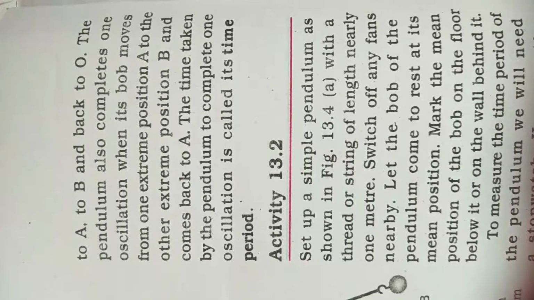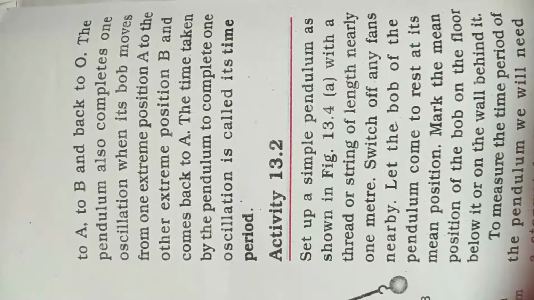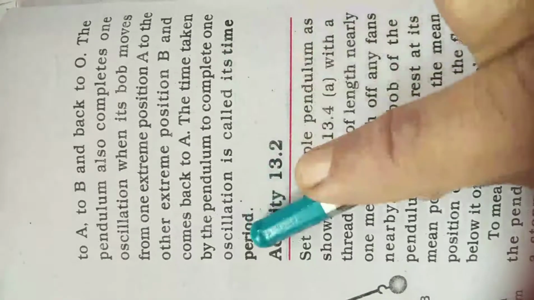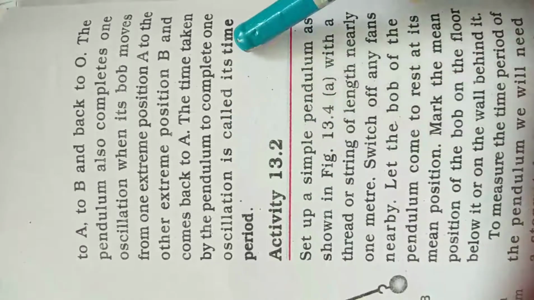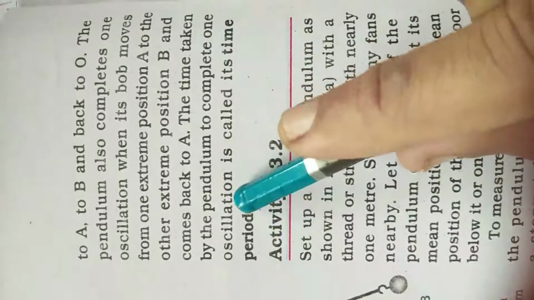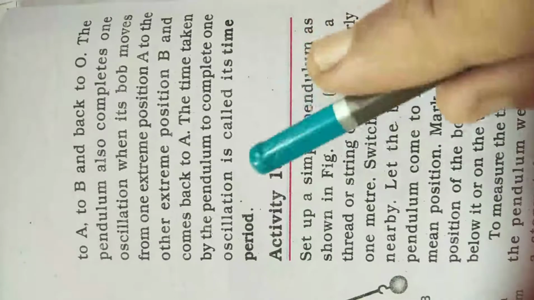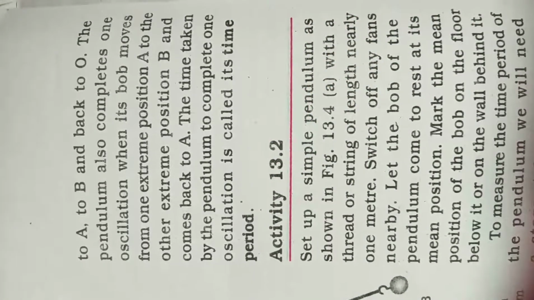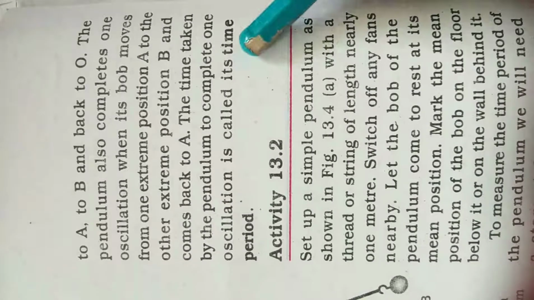So the bob moving from A to B and again coming back to A is one oscillation, and the time taken to complete that one oscillation is known as its time period. Suppose it took 2 seconds or 3 seconds, then those seconds are known as the time period. The pendulum completes one oscillation from A to B and back from B to A, and the time taken to complete that one oscillation is called the time period.